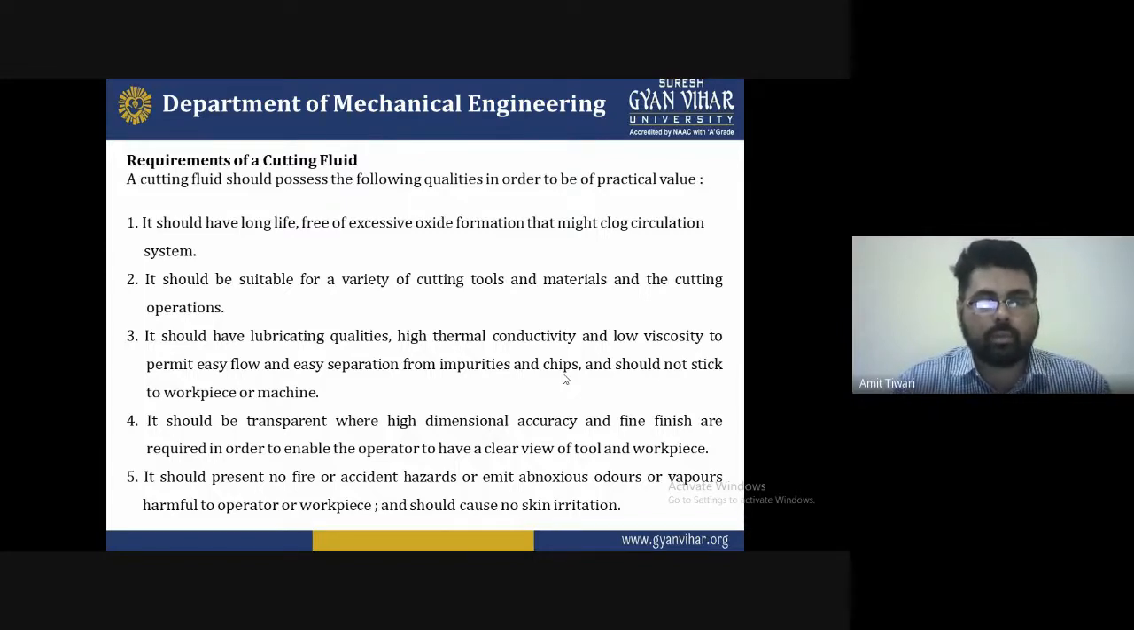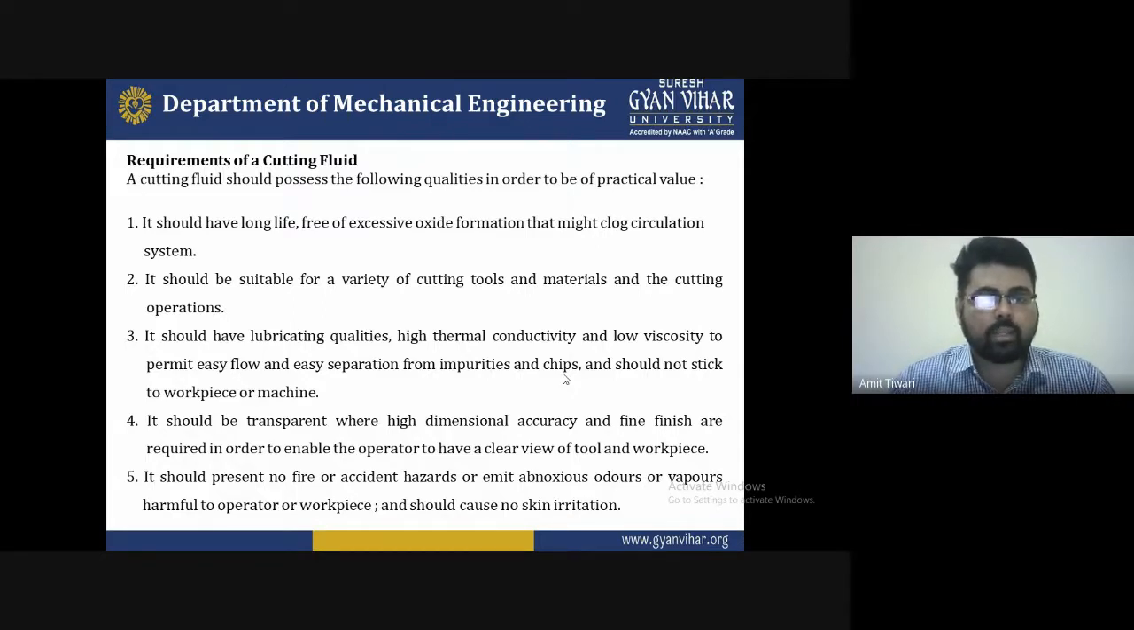So it should be suitable for a variety of cutting tools and materials, since there are different types of cutting tools and different types of materials for the cutting operations. Next, it should have lubricating quality. It should have high thermal conductivity and low viscosity to permit easy flow and easy separation from impurities and chips, and it should not stick to the workpiece or machine.